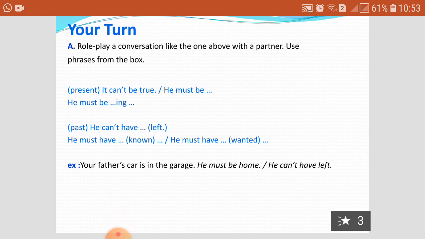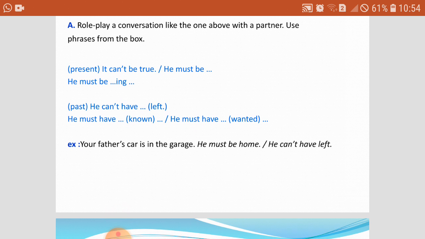So we can use must if you are 100% sure of something. You can also use can't for things which you are 0% sure of. When you are 0% sure of something, you can use can't. We can also use them to express the present if they are followed by a verb in the infinitive form.